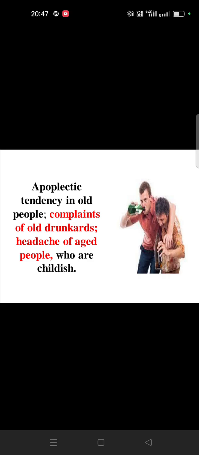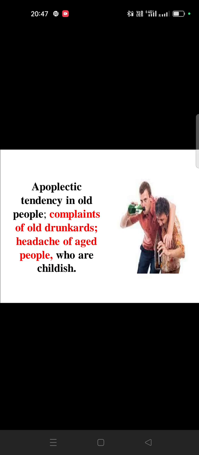Another symptom: apoplectic tendency in old people. What is the meaning of apoplectic tendency? If the word apoplectic is mentioned anywhere, that means unconsciousness resulting from brain hemorrhage, a stroke, especially in old people.